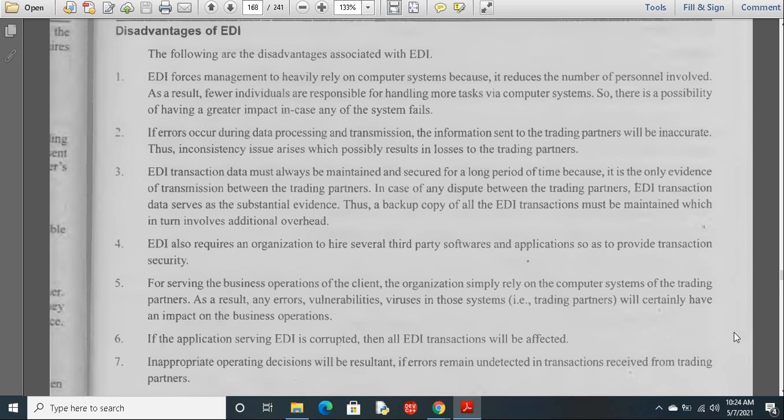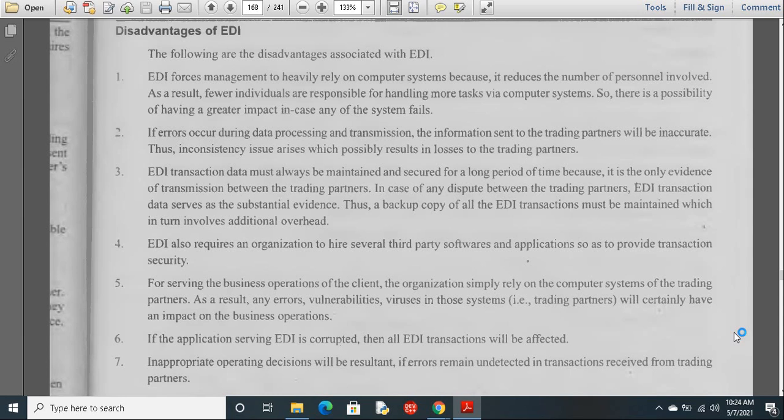In this we'll see. First point is EDI forces management to heavily rely on computers. First point, okay? Maximum we have to depend on the computers rather than the people. If one computer fails, then we have to wait until the error has been rectified. So that is one disadvantage.